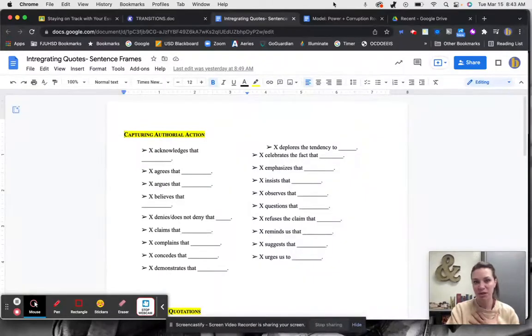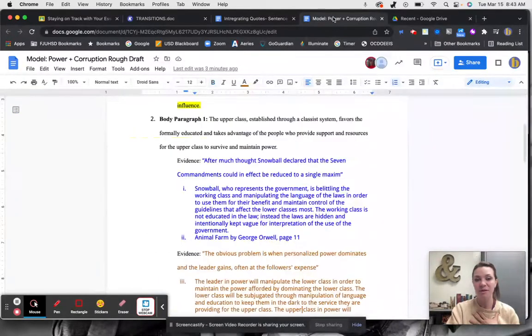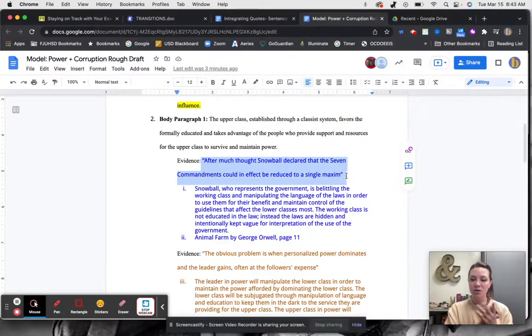We need to do a few things with literary quotes, and this is from Animal Farm. I need to first contextualize the literature. So, what is happening in the book? Who are these characters? What is the background of this quote to make it make sense for our reader? We have to assume they have not read Animal Farm. So, before I quote something from Animal Farm, I need to give a little summary of what happened in the book to set up this quote.